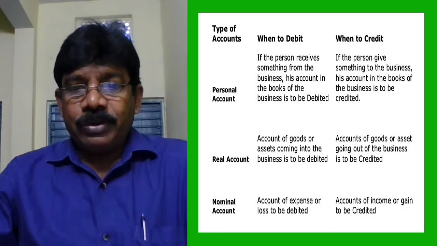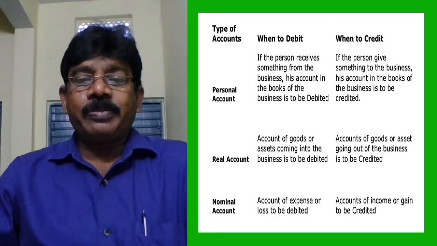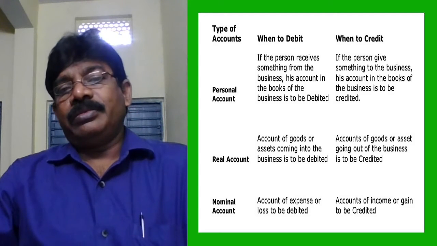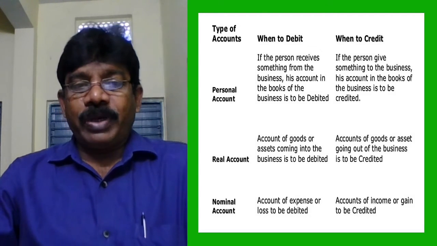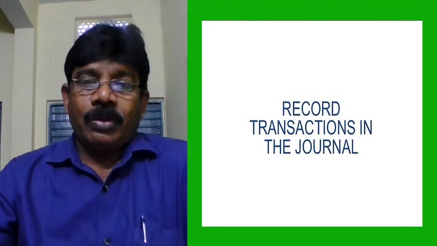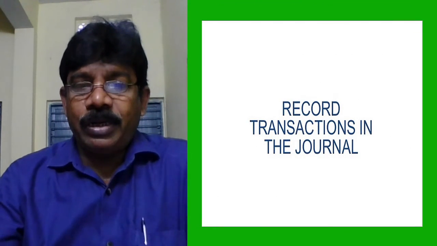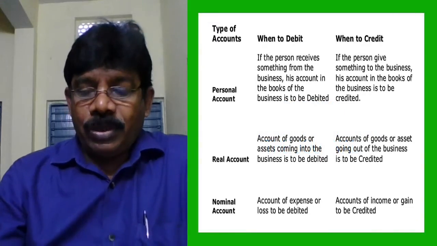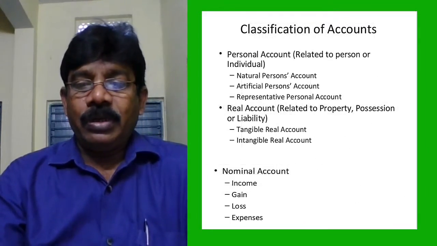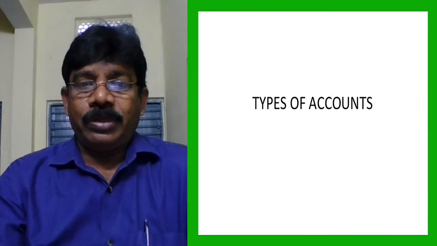Then the nominal account: accounts of expenses or losses are to be debited, and accounts of incomes and gains are to be credited. Those are the types of accounts, students. Please remember, okay? Recording transactions in journal entries we will discuss in the next video. Now let's look at the slides of what we learned in this video.